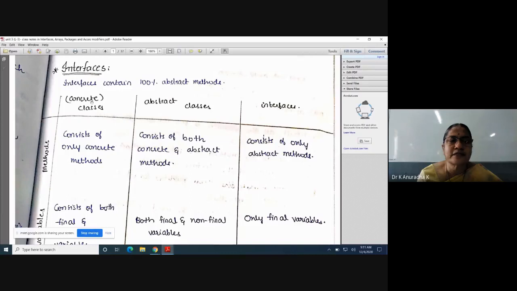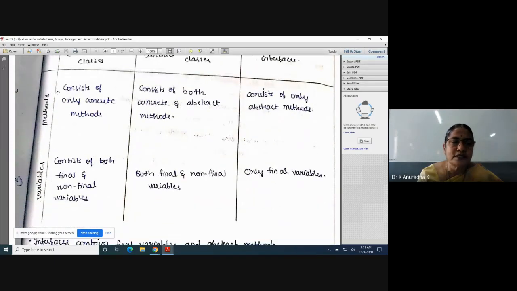Already explained the differences between classes, abstract classes and interfaces. Classes means, don't call these concrete classes. There is no such keyword like concrete. That's why understand classes, abstract classes and interfaces, and observe the difference between these three types with respect to variables and methods.